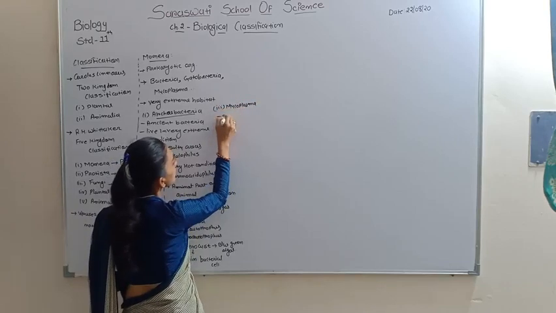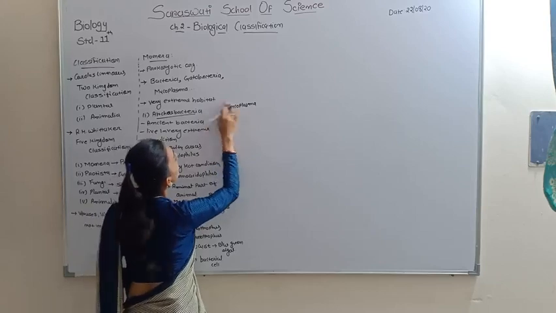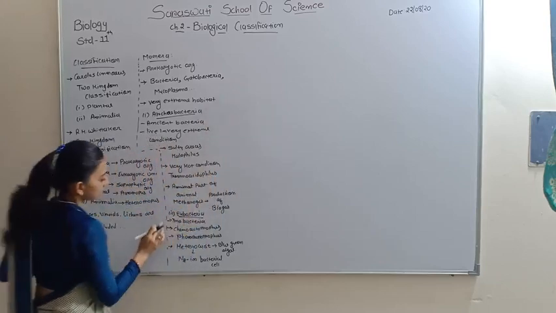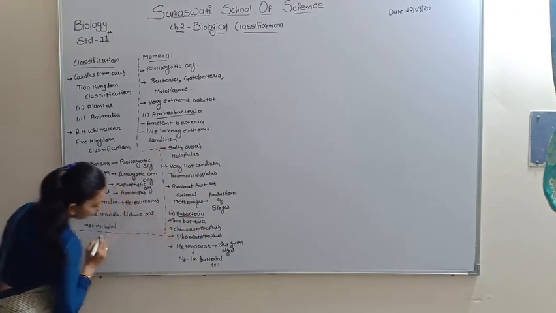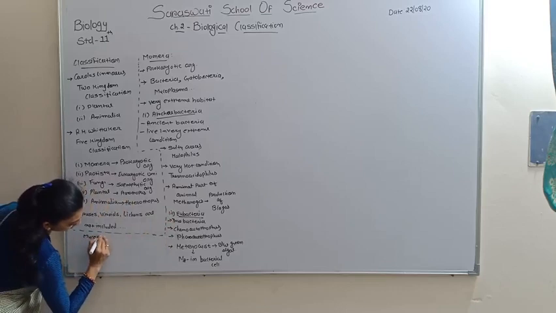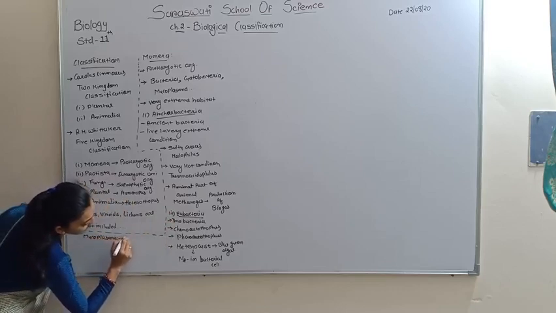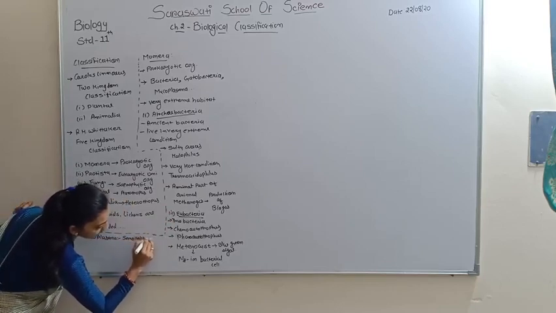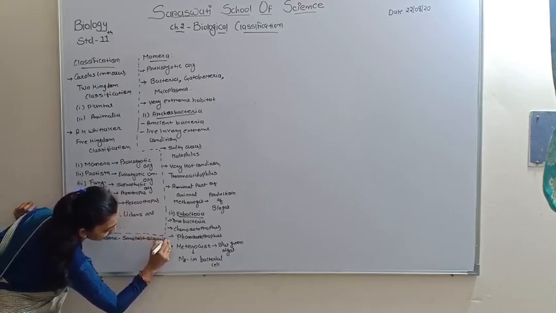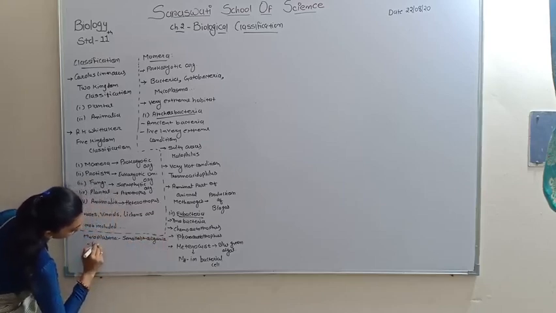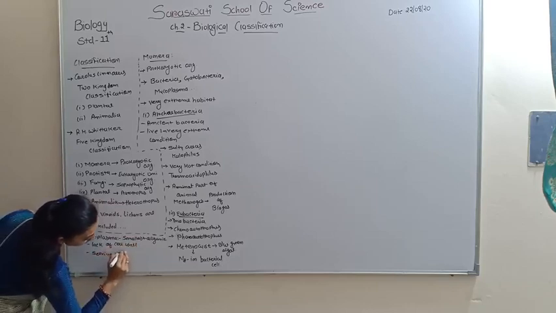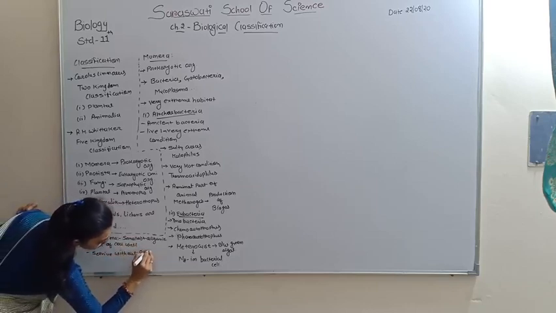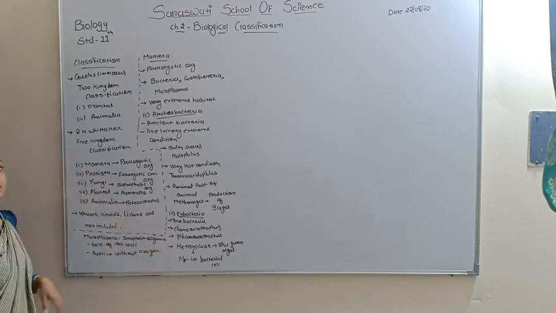Mycoplasma are the smallest organisms, lack a cell wall, and survive without oxygen. So this is the mycoplasma.